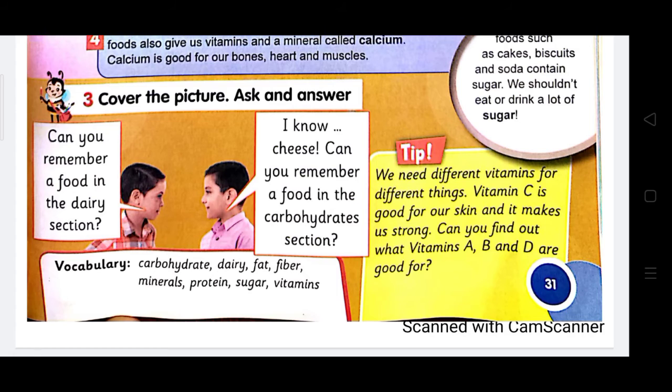Let's talk about the new vocabs which are included in this page. The first one, nutrients.